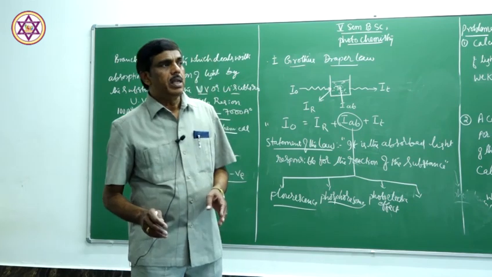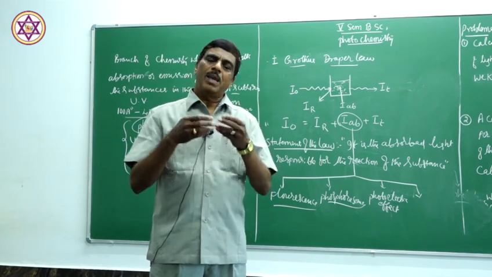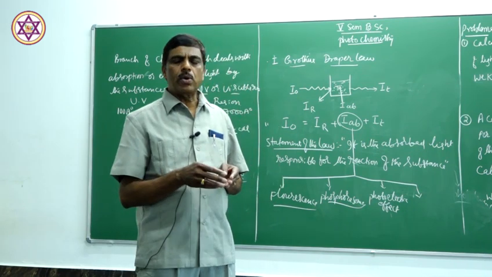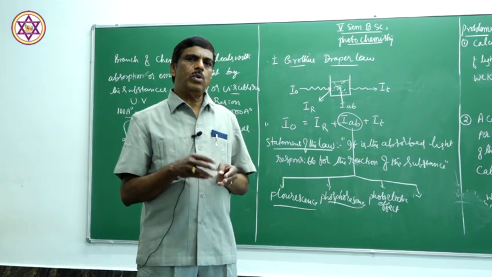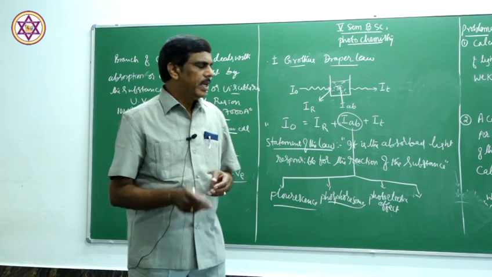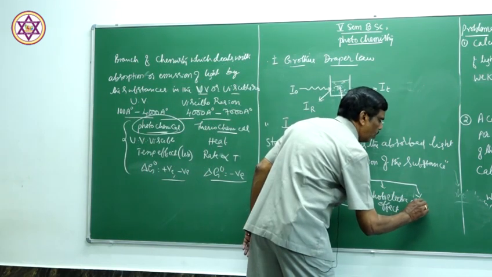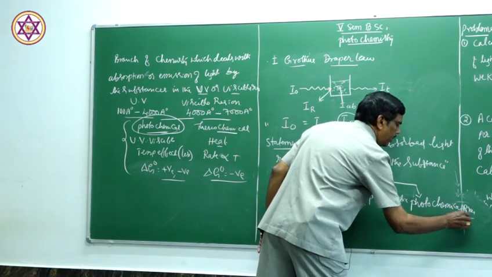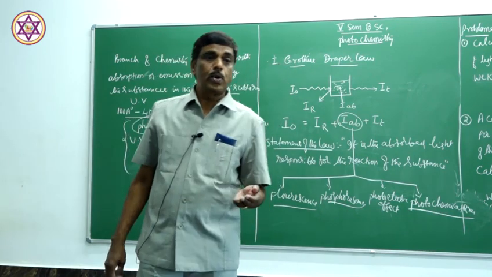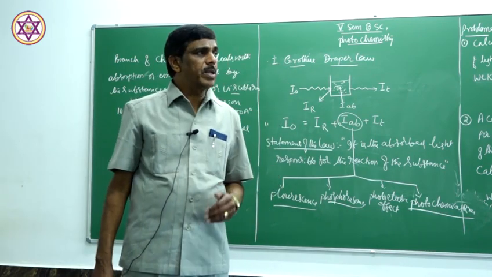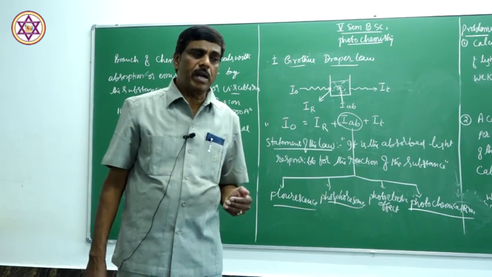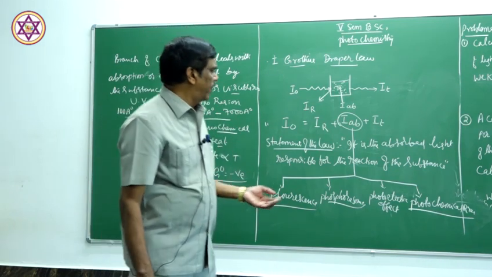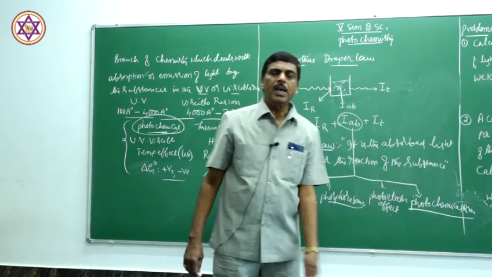Now, actually, in many cases, these substances undergo chemical reaction. Substances react together, atoms or molecules react together to form other products. Actual chemical reaction takes place by the effect of light. This is called photochemical reaction. In photochemical reaction, there is photochemical synthesis, photochemical decomposition, photochemical formation, for example, synthesis of hydrogen bromide and hydrogen chloride by the reaction of hydrogen and chlorine, hydrogen and bromine. Those reactions are photochemical reactions.